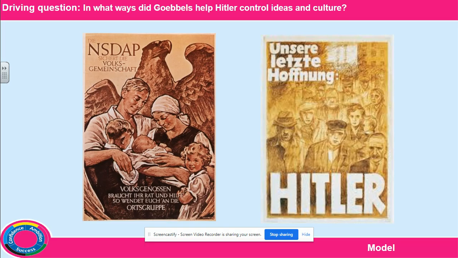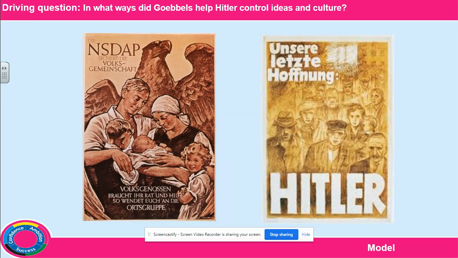Okay, so the focus of today's lesson is propaganda. The Nazis used propaganda to help them control German people's lives, and they aimed to control how people think. Propaganda means the spreading of information that influences how people think and behave. It only gives certain points of view and often leaves out important facts. So the Nazis used powerful propaganda to get the support of German people.